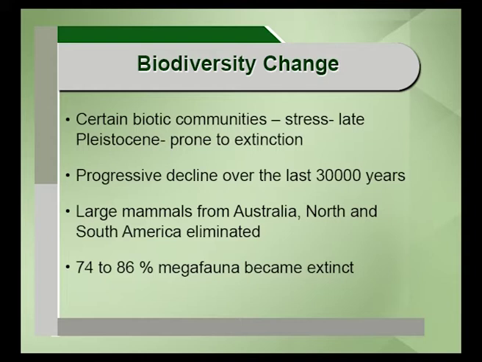In the past 30,000 years, 74 to 86% of megafauna, that is animals weighing more than 44 kg, went extinct. And the prime reason is human action: hunting, change in weather or climate, or deforestation. These are the factors that were responsible for this stress on the biotic communities.